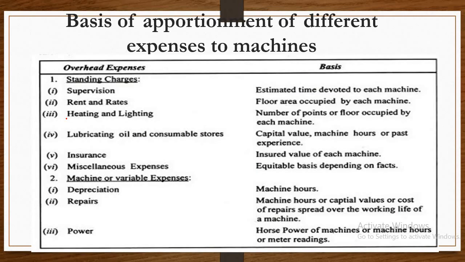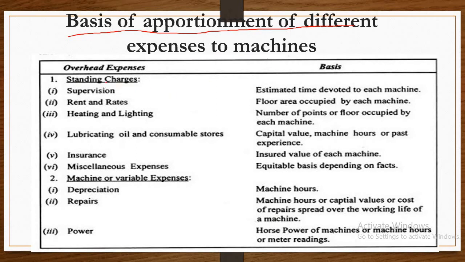Then, what are the bases of apportionment of the different expenses to the machine?